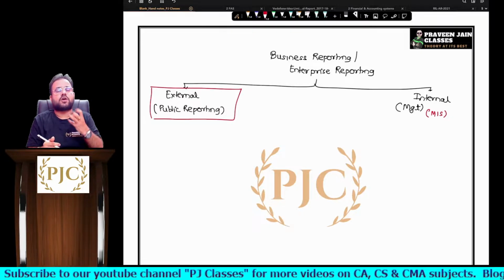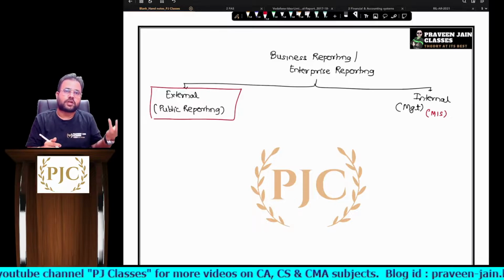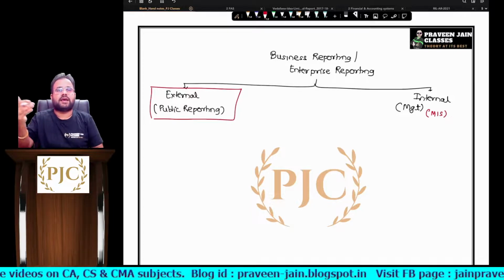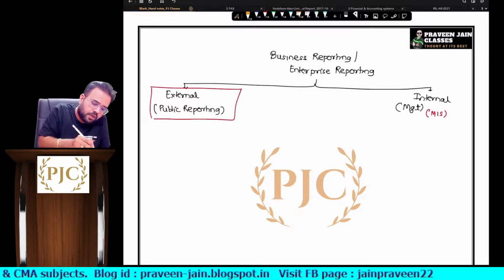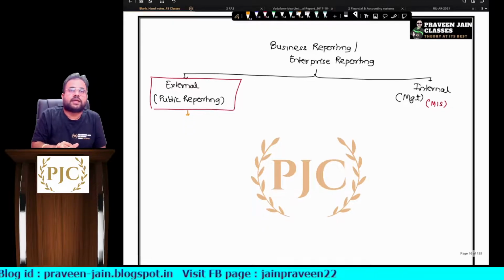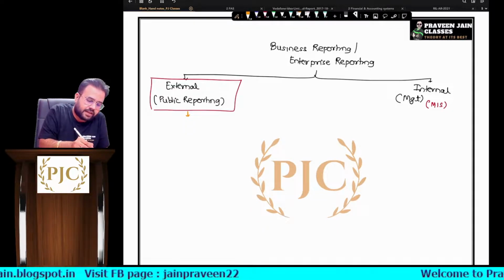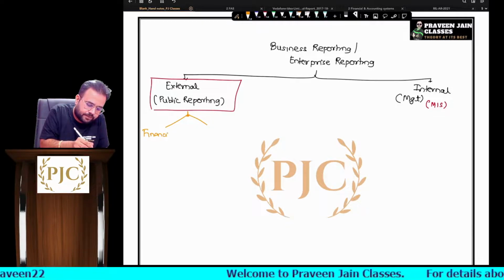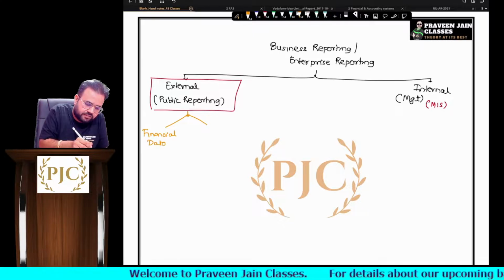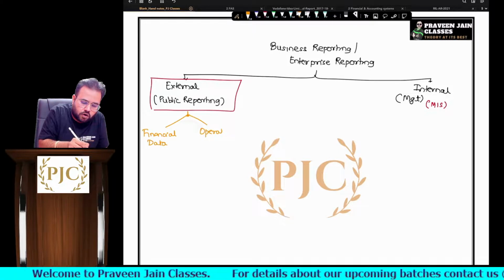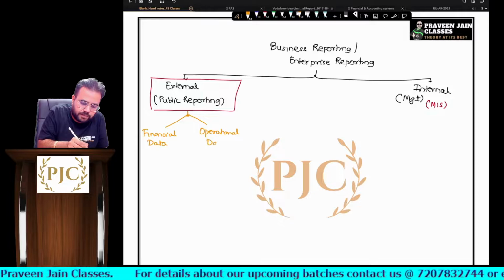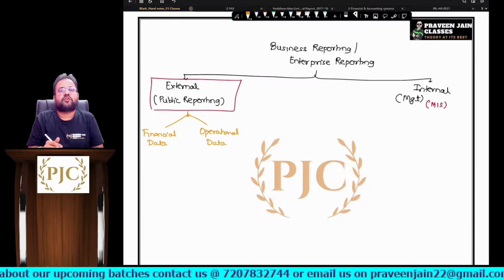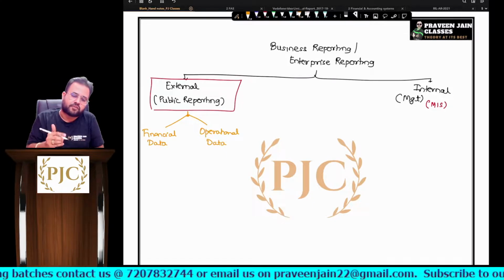So now the conclusion is businesses have to do two types of reporting, sir. One, they have to give reports to whom, sir? External people, and one, they have to give reports to internal people. Now when I talk about external reporting here, what is it that they report? So they report on two aspects. One, they will be talking about financial data, so financial performance, and next they will be focusing on operational data or operational performance.